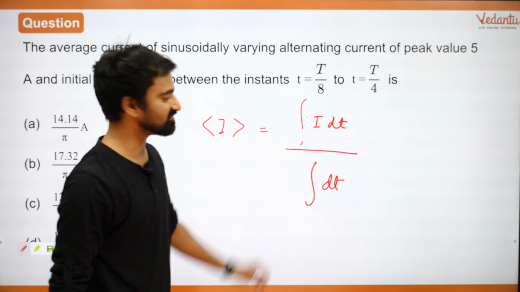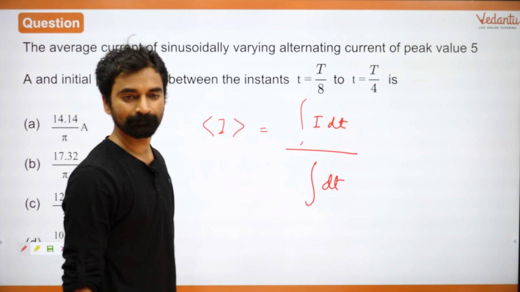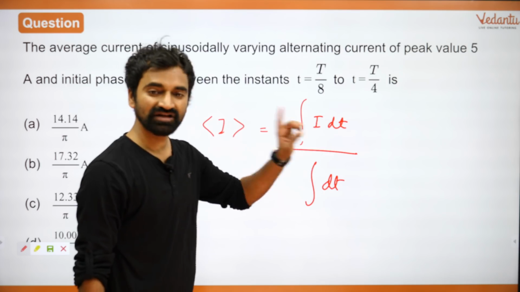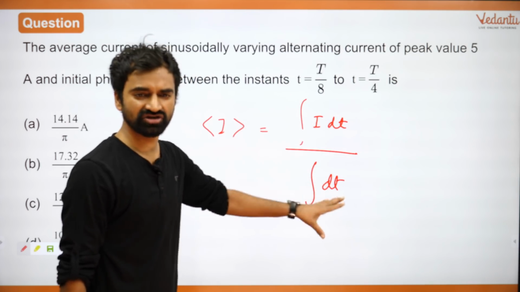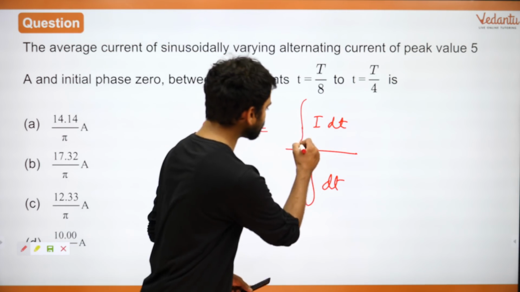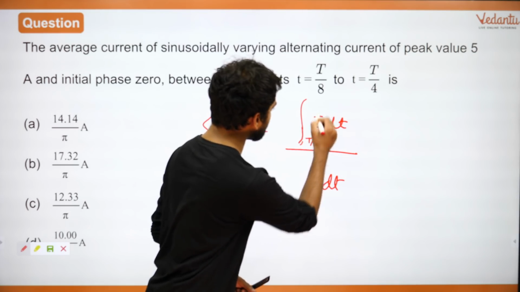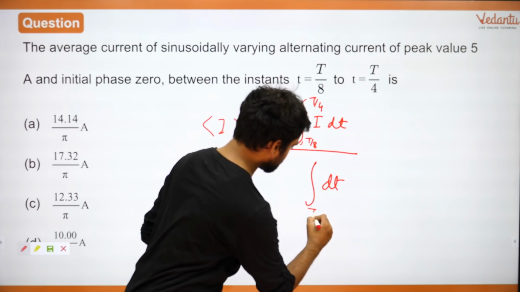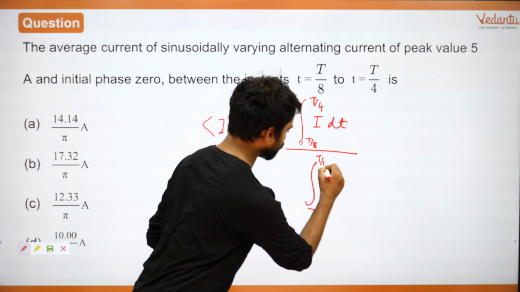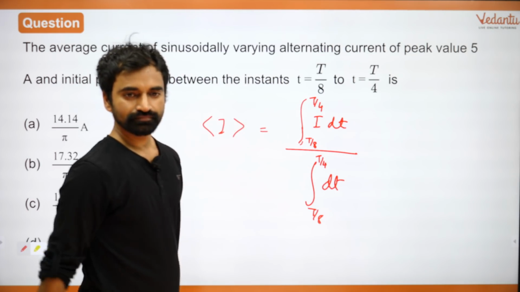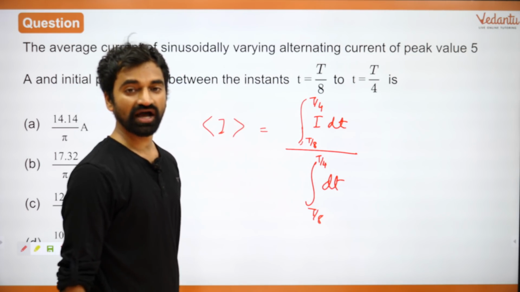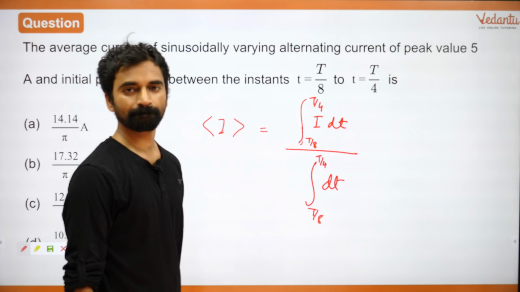Mathematically, can I write it like this? This is total charge, this is total time, right? I into dt will give me charge, just integration of dt will give me total time, right? So this is essentially what we are going to do from T by 8 to T by 4, again T by 8 to T by 4. Is that fine, everyone? Anyone who has any questions so far?